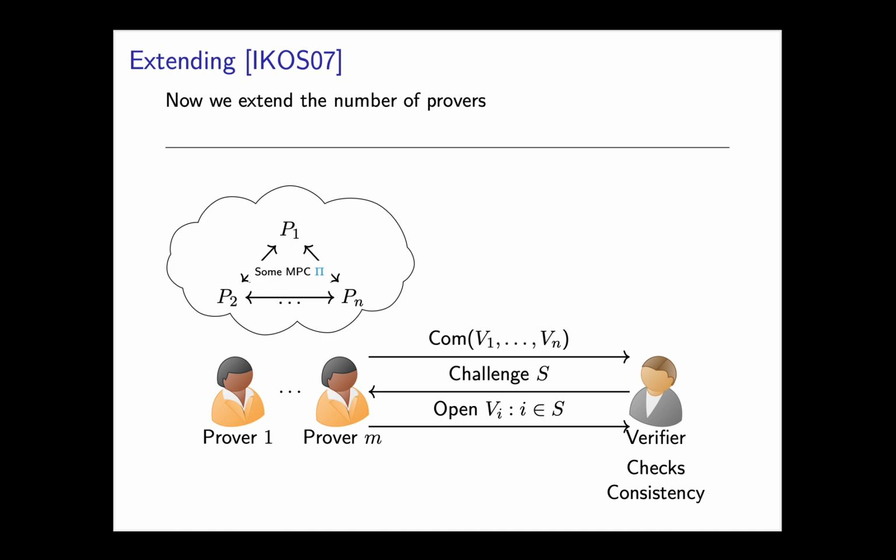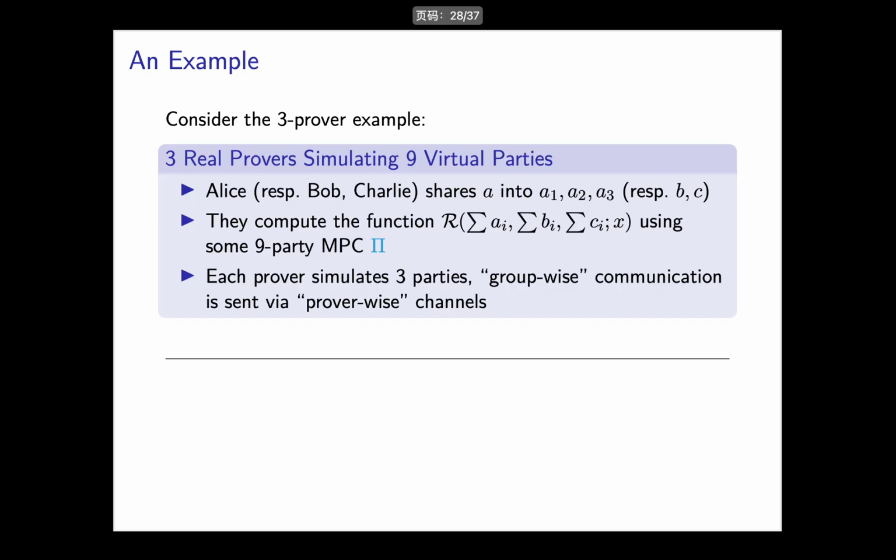We extend the original protocol as follows. We let each prover split their inputs into multiple shares and emulate a subset of the virtual parties. During the simulation, messages inside a subset can be simulated locally, while messages across different subsets must be actually transmitted by real provers. In this way, all virtual views can be simulated.